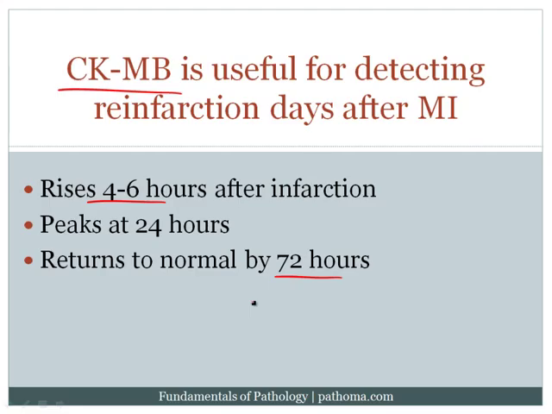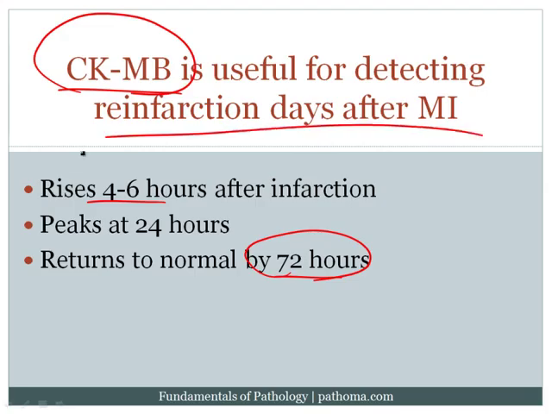And so let's say a patient has an infarction and then 5 days later develops another infarction, which can occur and is a complication of myocardial infarction. If you were looking to prove that you had a second infarction, you wouldn't be able to do so with troponin I because troponin I would go up and then stay up for 7 to 10 days. And so one potentially useful marker would be CKMB. And again, the reason being is that it would have gone down after 72 hours, and if there's a reinfarction, it will then rise again. And so CKMB is particularly useful for detecting reinfarction a few days after an initial MI.